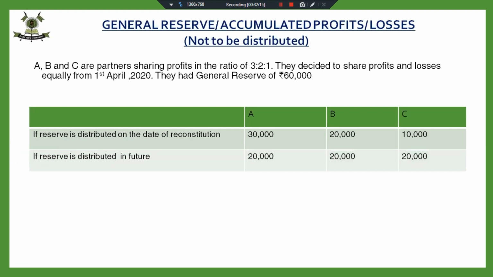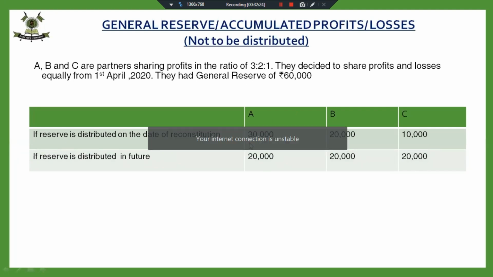The shares of B and C remain the same, and it is A who is losing 10,000 because of the change in the profit sharing ratio. If this reserve is distributed today, he will get 30,000.